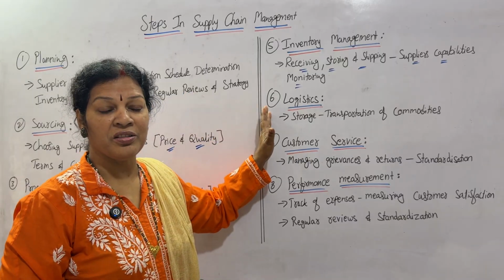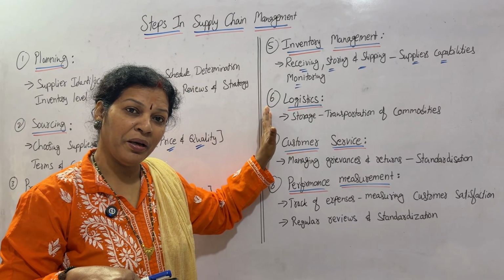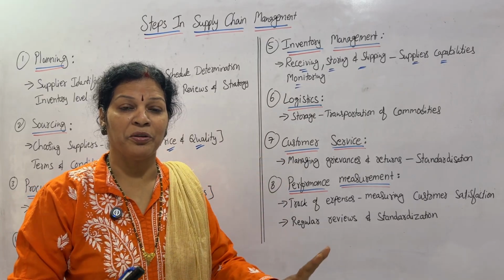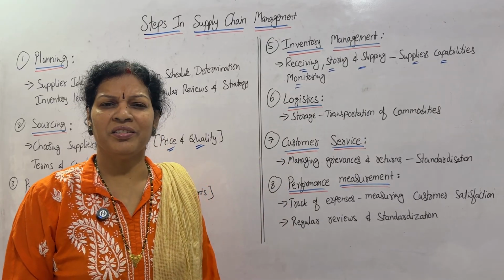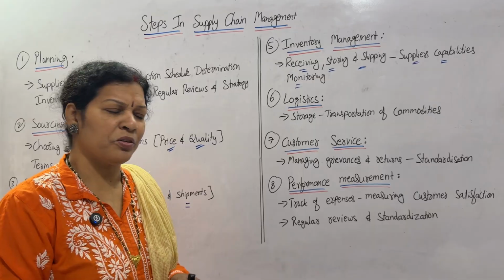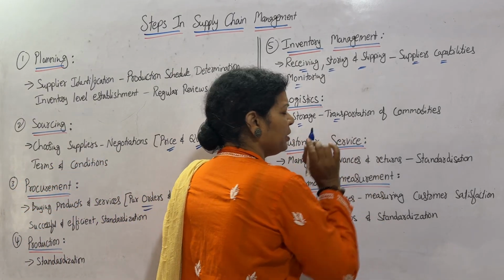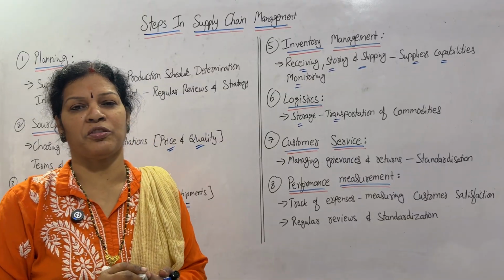Next process comes to logistics. Supply chain management includes logistics, but logistics does not include supply chain management. What is logistics? We already studied. Logistics focuses mostly on the storage and transportation of the commodities. These two are the main aspects.